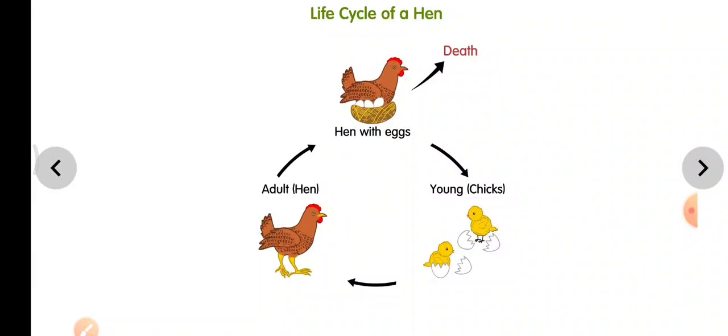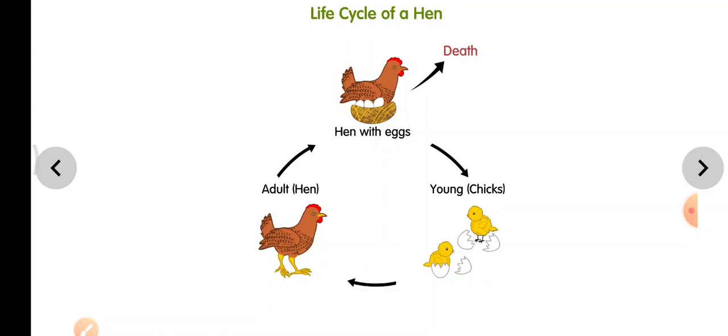So how did the dog reproduce? Dogs reproduce by giving birth to puppies. Whereas the hen, how does it reproduce? Hens reproduce by laying eggs.